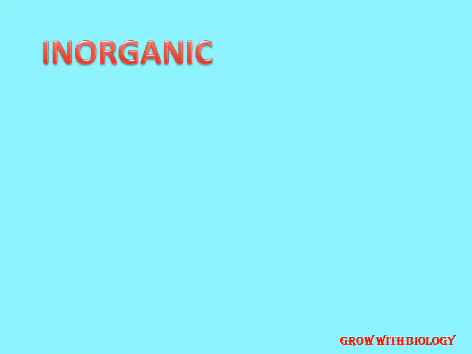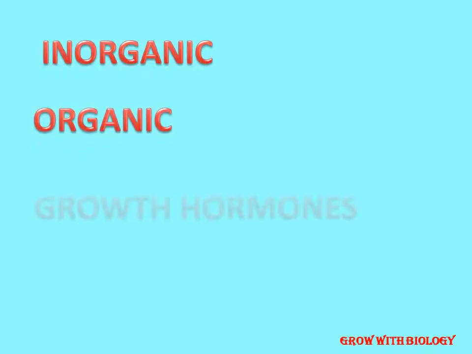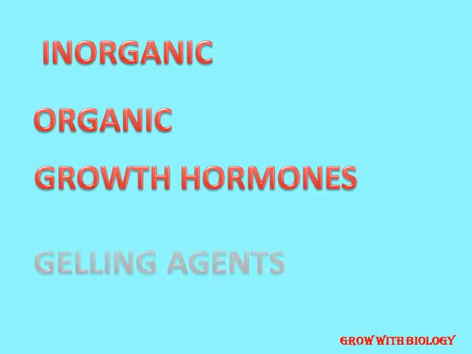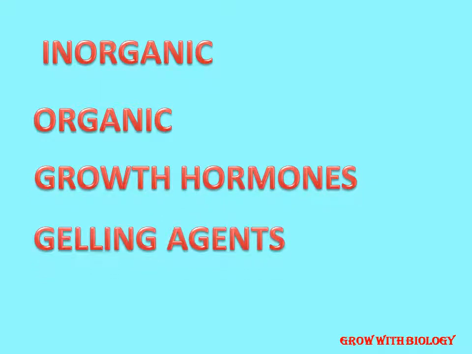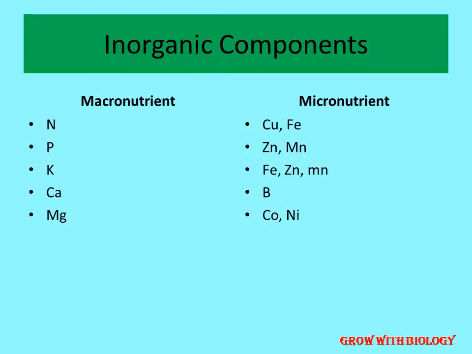Next come the constituents of the medium. The first is inorganic nutrients, the second is organic nutrients, the third is growth hormones, the fourth is the gelling agent, and most important is the pH. The pH of the medium must be maintained so that there is proper growth. First we talk about the inorganic components of the medium.